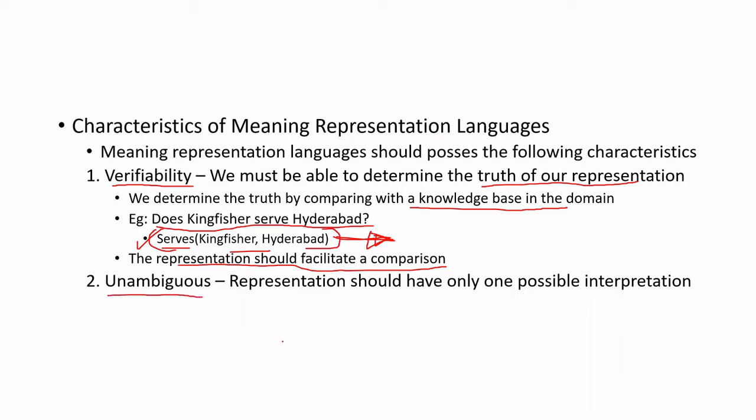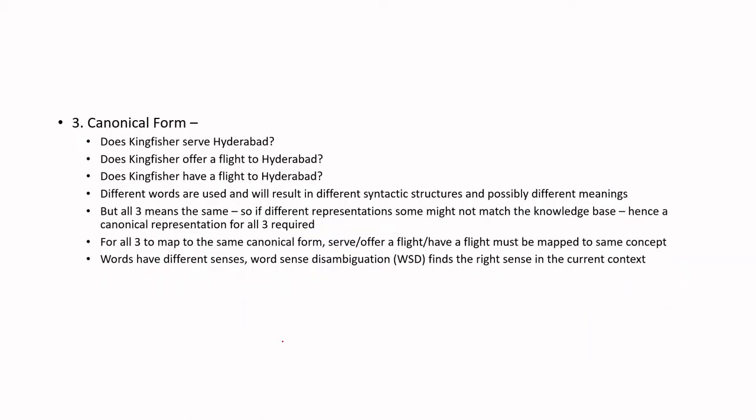Whatever representation we have, there should be only one possible interpretation for whatever we represent. That is unambiguous. The knowledge, or meaning, has to be represented in an unambiguous way. This is another characteristic. Next, there should be some canonical forms, or some standard representation, required.